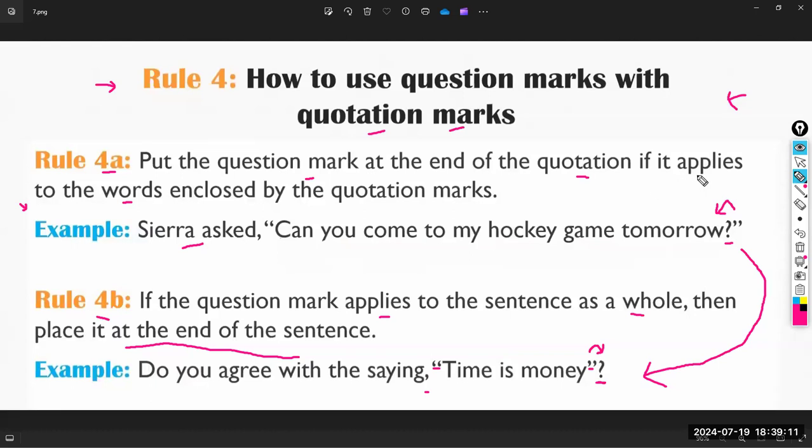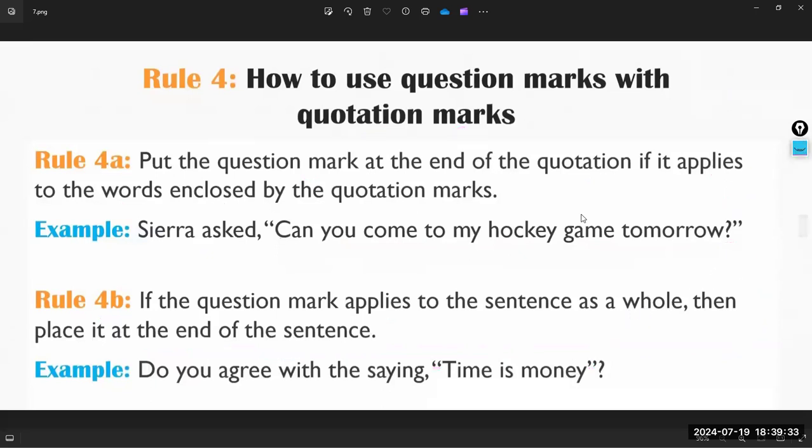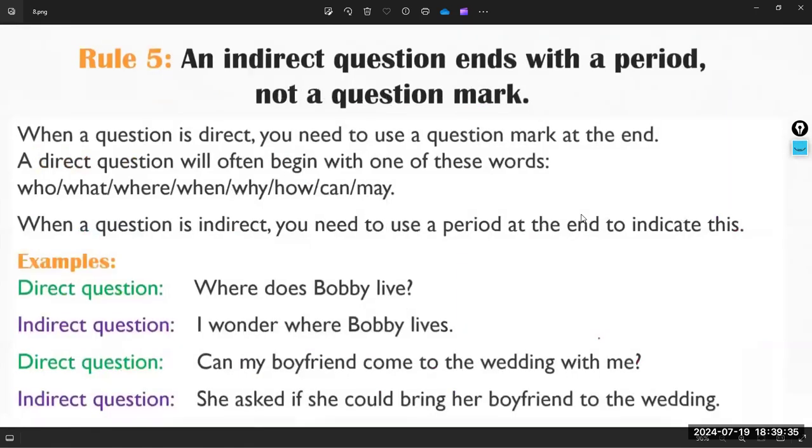So if the question mark applies to the words enclosed by the quotation marks, absolutely the question mark should be within. But if we notice that it applies to the sentence as a whole, then we have to place it at the end of the sentence, but it should be outside the quotation marks, because I cannot use it here within the two inverted commas.